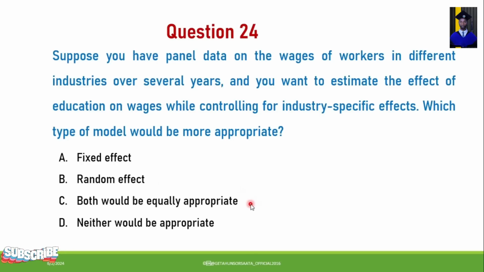C. Both would be equally appropriate. D. Neither would be appropriate. So the model which most appropriately fits this situation is fixed effect. This fixed effect model is more appropriate for this scenario which is listed here.